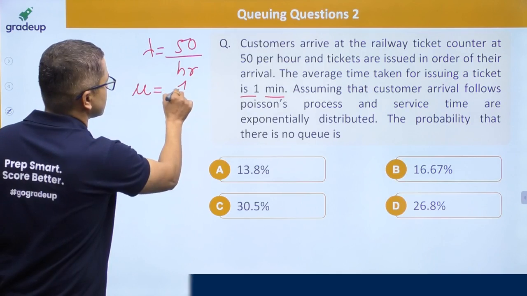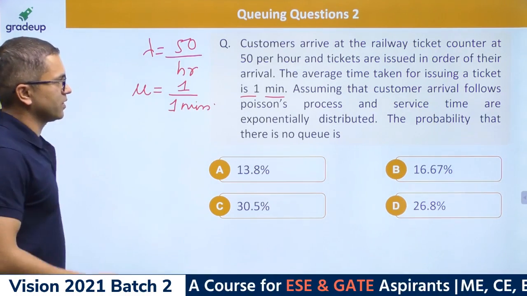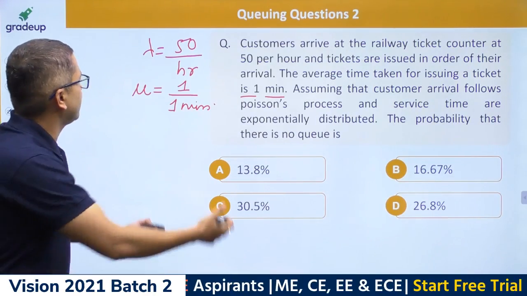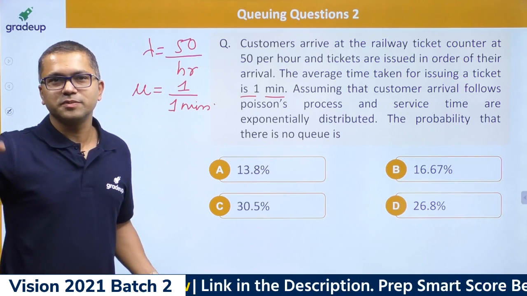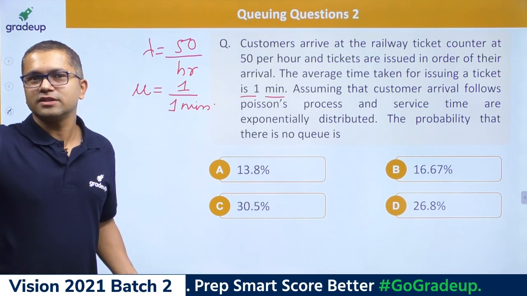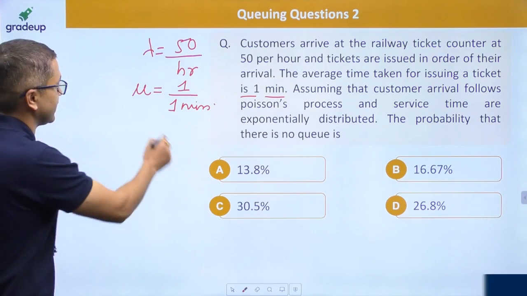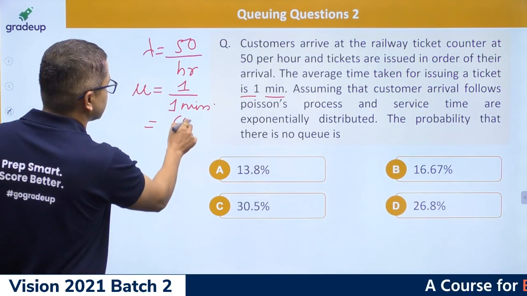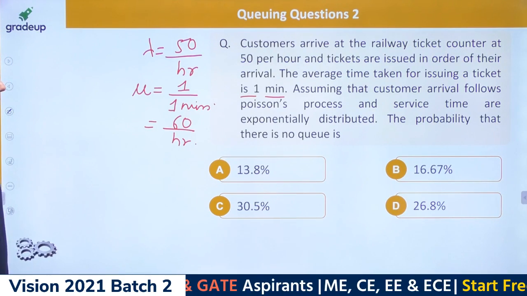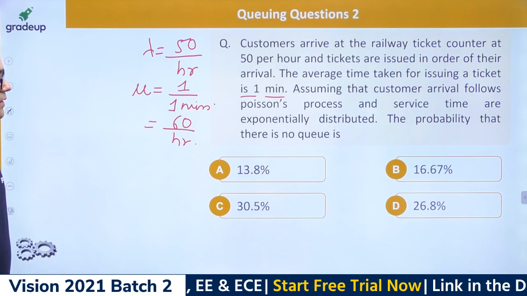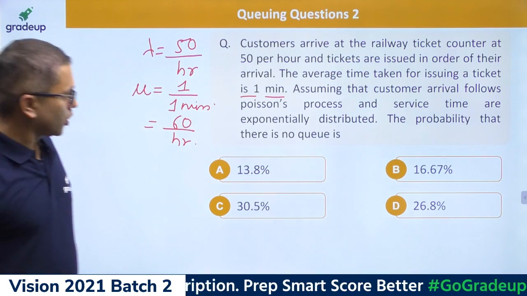What I'm going to do is take the reciprocal of it. We can do that because the unit of any rate is per minute, any speed is per minute, right? Speed is length per minute, distance per minute. That's why we are doing something like that. So that is nothing but 60 per hour, right? Mu is given, lambda is given. And the probability that there is no Q.